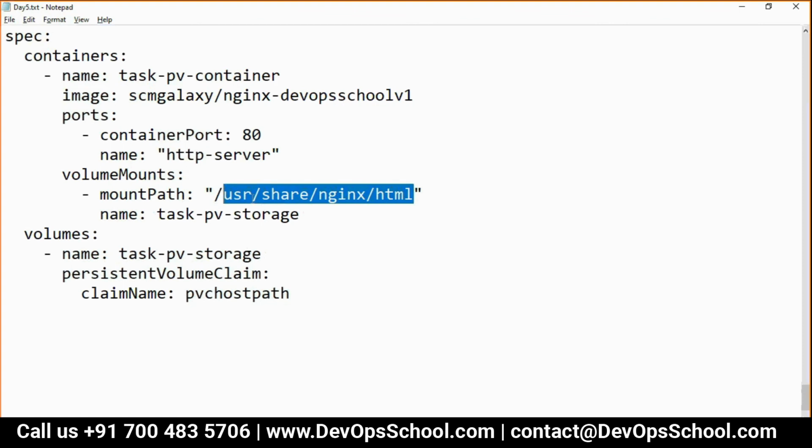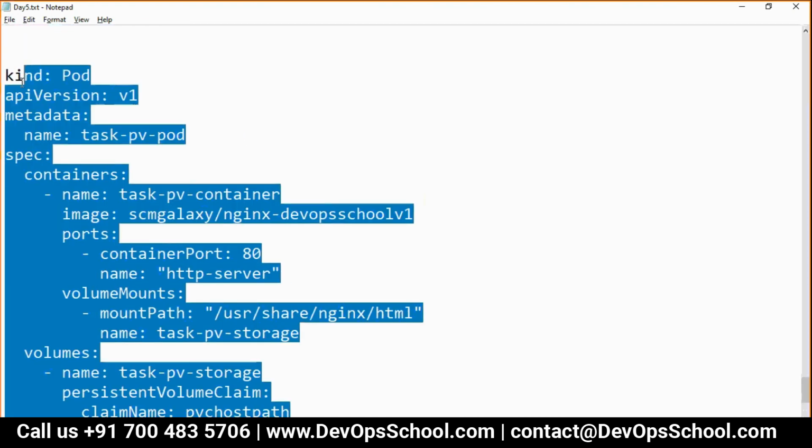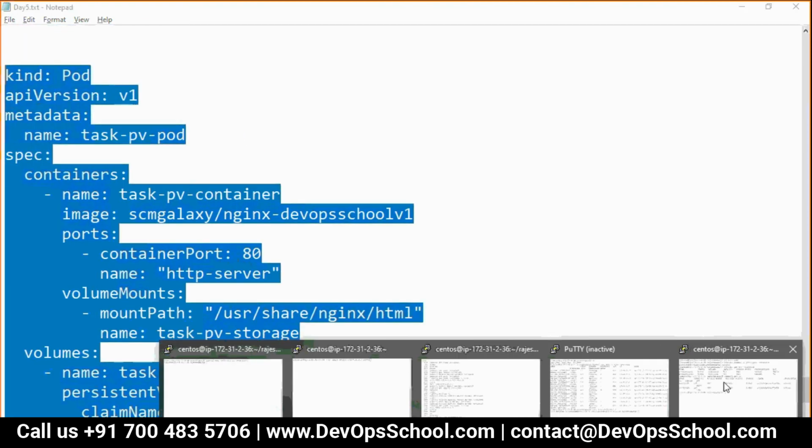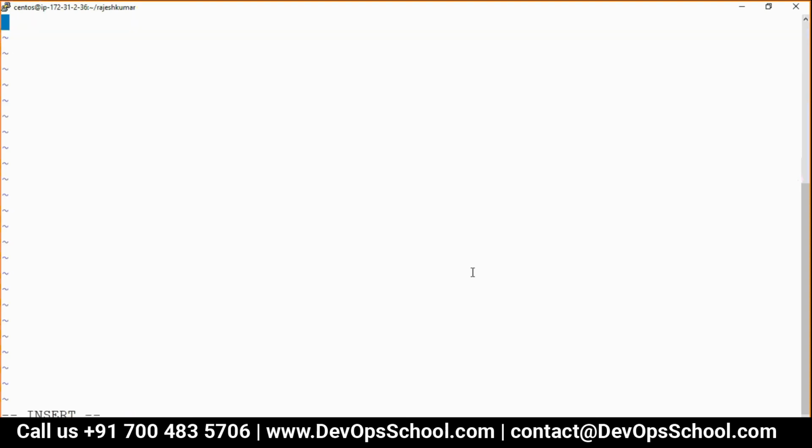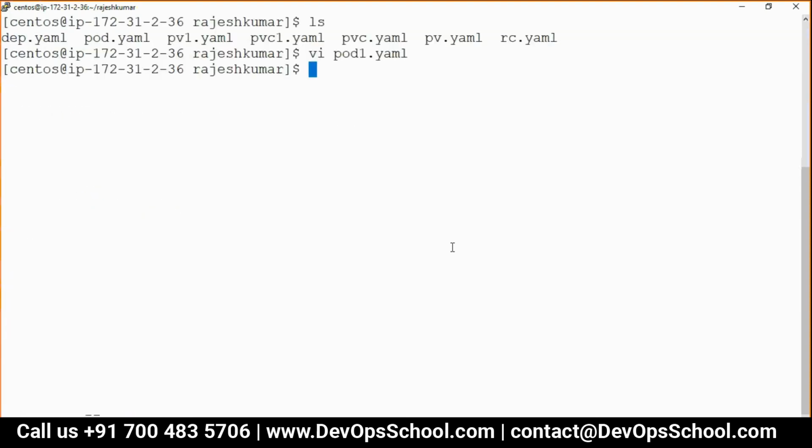And /usr/share/nginx. See here. So can I create this pod, guys? This pod, can I create it first? I'll do the magic. Right? vi pod1.yaml, and then kubectl create -f pod1.yaml -n Rajesh.